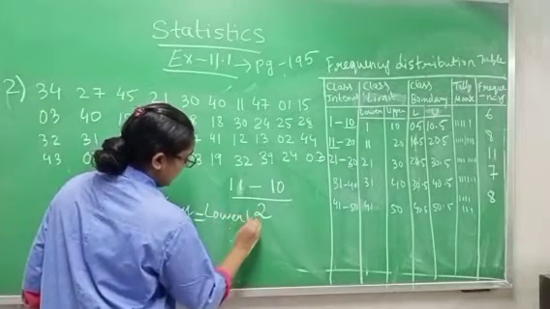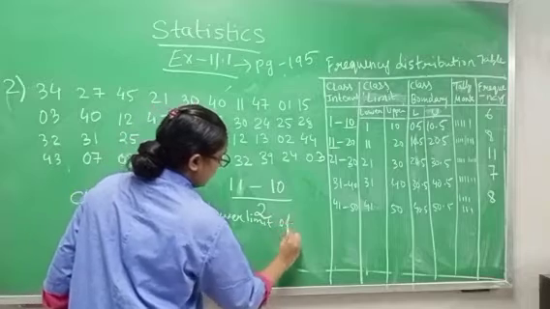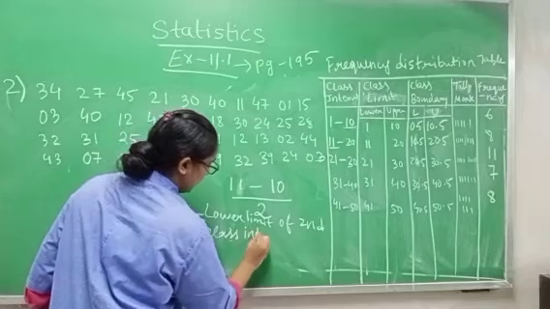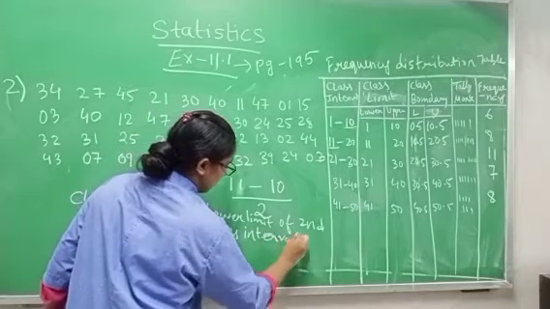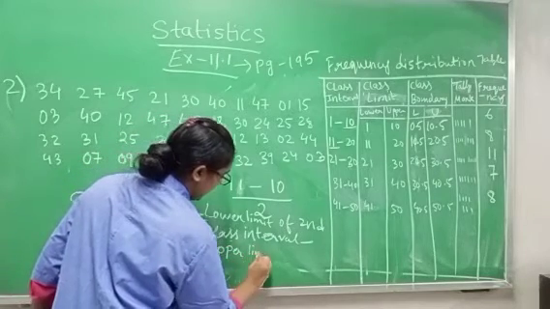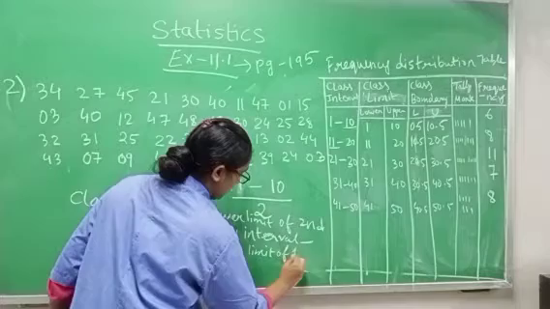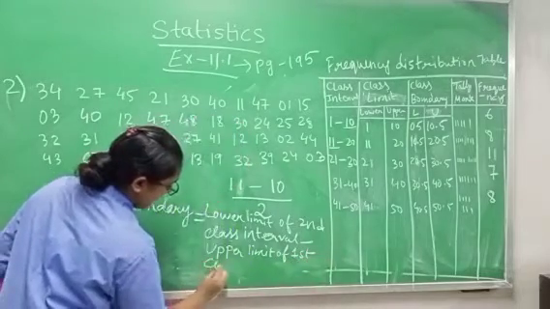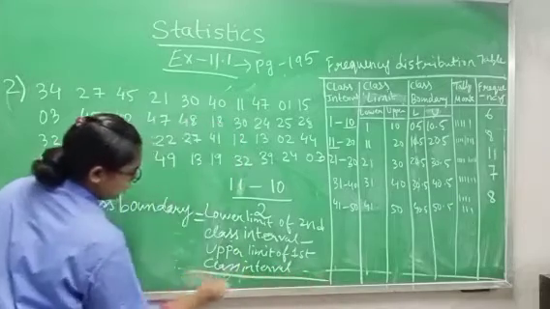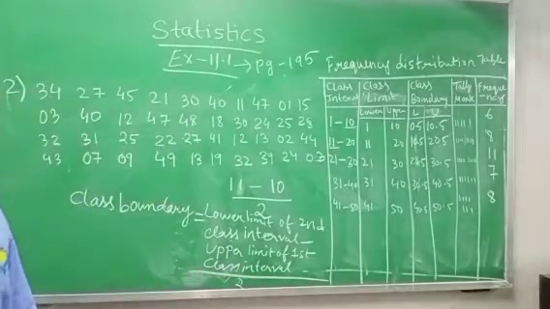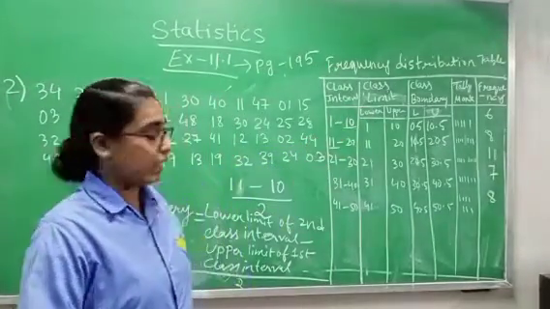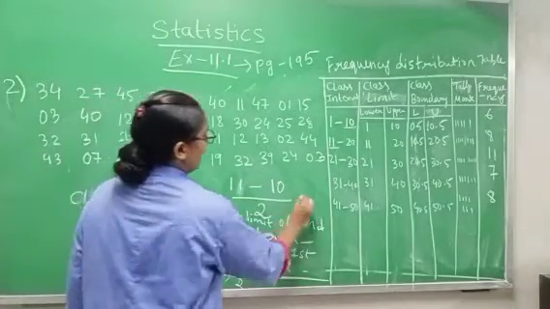Lower limit of second class interval minus upper limit of first class interval, divided by 2. So the lower limit of the second class is 11 and the upper limit of the first class is 10, divided by 2. So 11 minus 10 is 1, by 2.